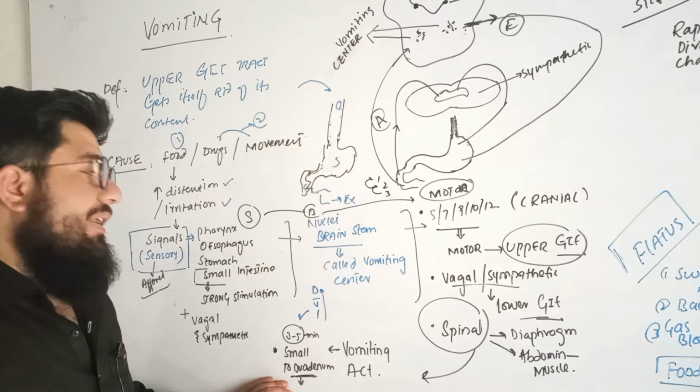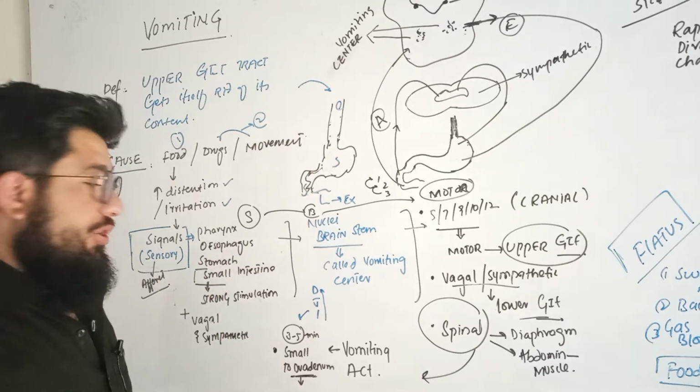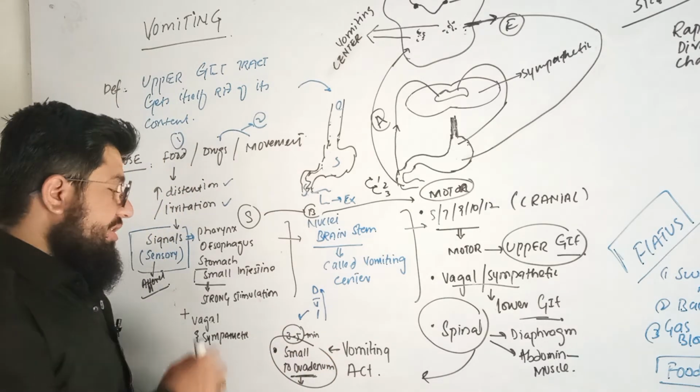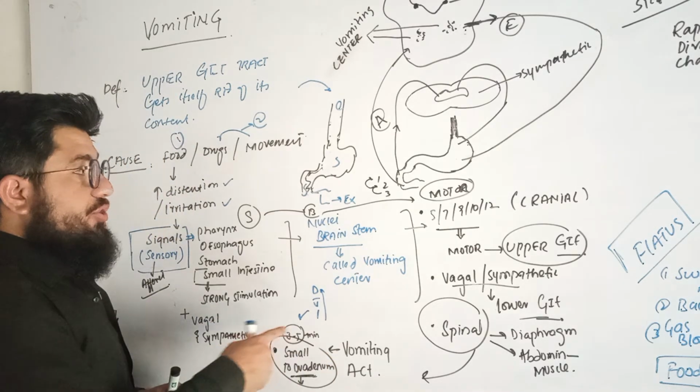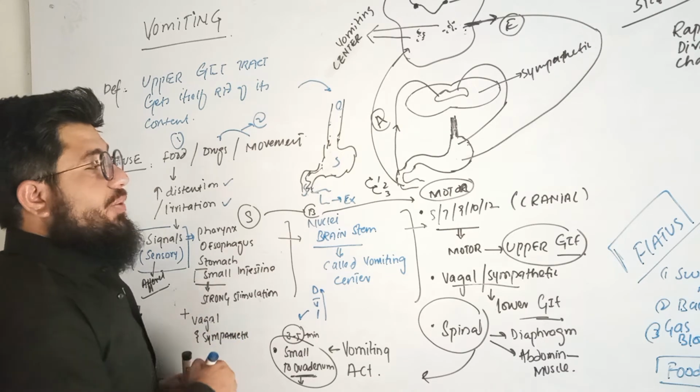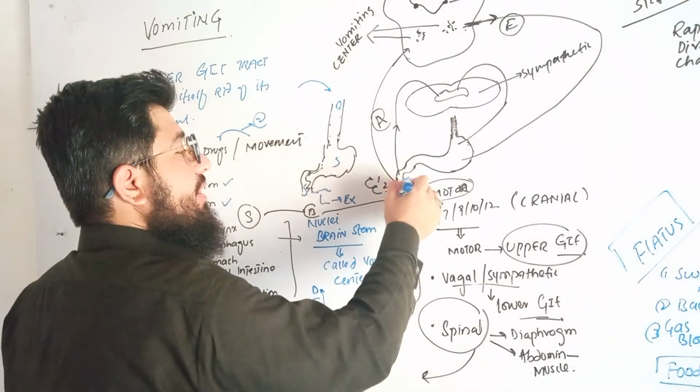And as it reaches the very beginning portion of the small intestine, the duodenum, which I told you in the beginning is the portion responsible for generating strong stimulation towards the vomiting center, what will happen is the food reaches the small intestine.